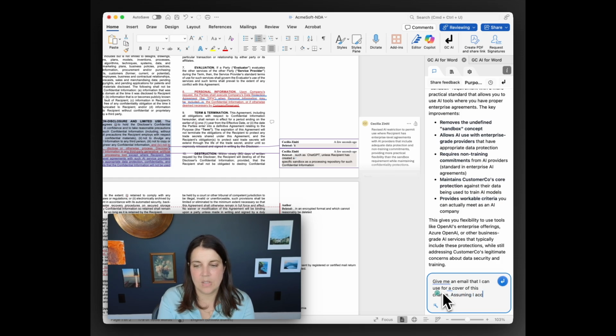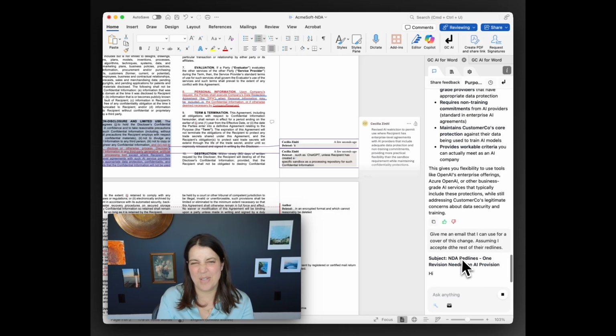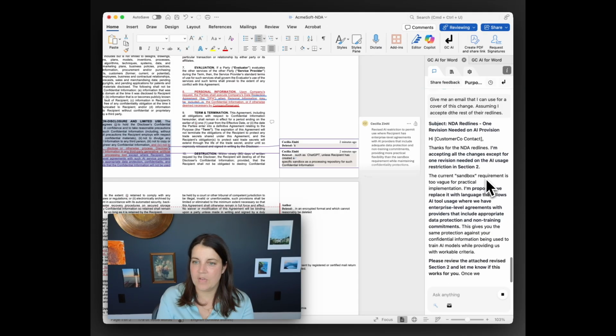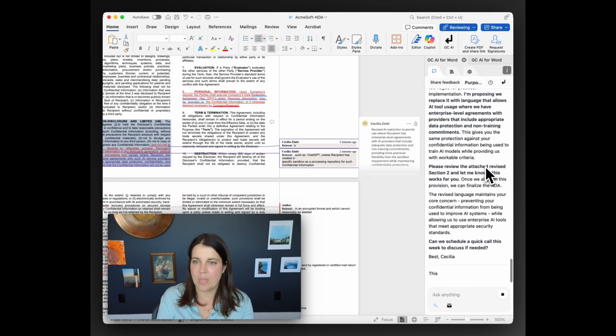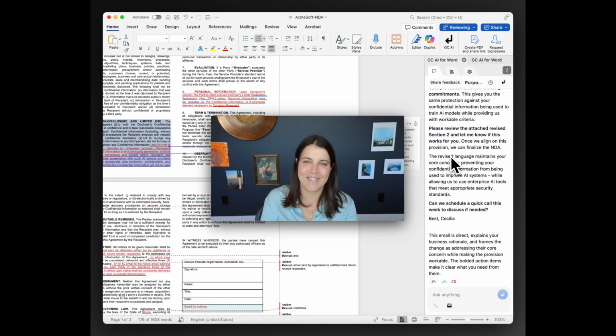Assume I accepted the rest of their red lines. Take a look. Oh, typo. It happens. Hi, Customer Contact. I'm accepting all the revisions except the AI usage one. I'm proposing we do this. Please see attached. I can do a call. Let's go. In-house counsel doing calls. All's right with the world.